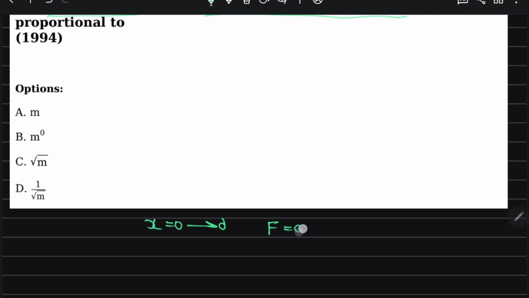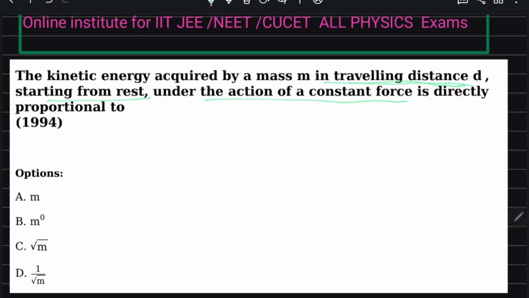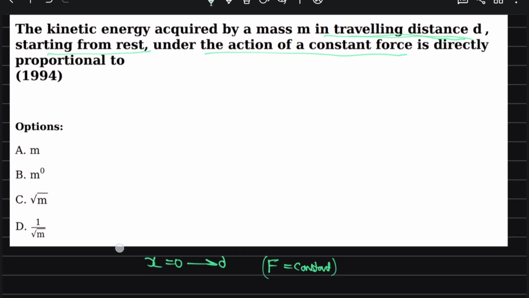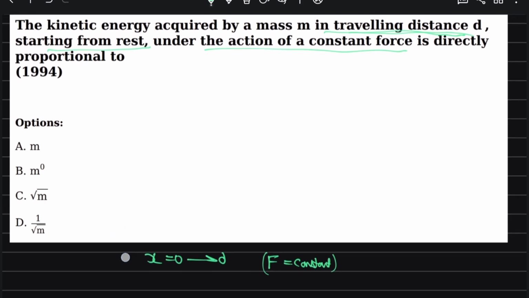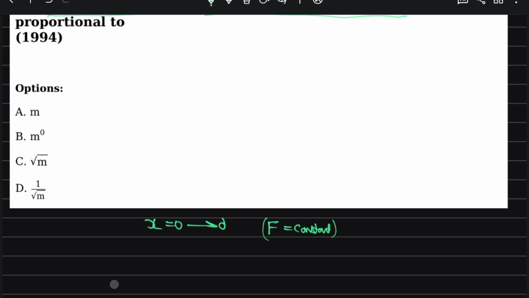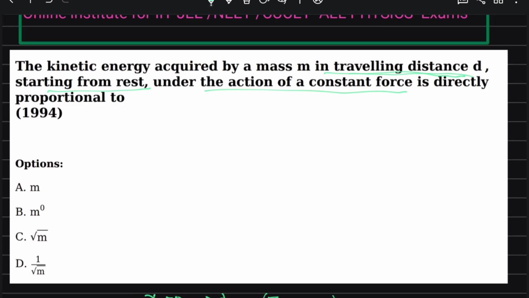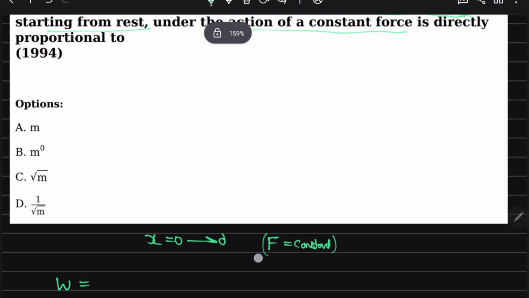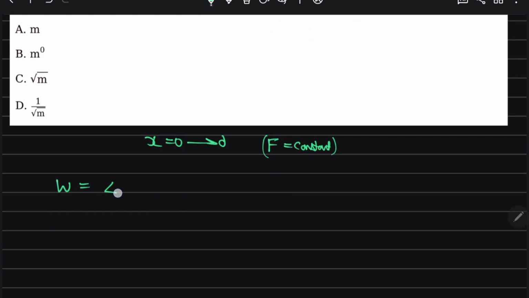Force is constant. They are asking the kinetic energy acquired by the mass, which means work done by all the forces is equal to change in kinetic energy, right?